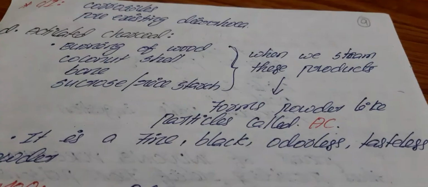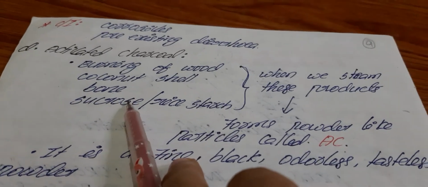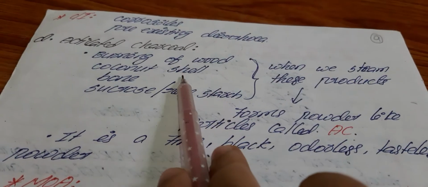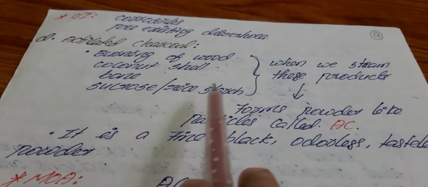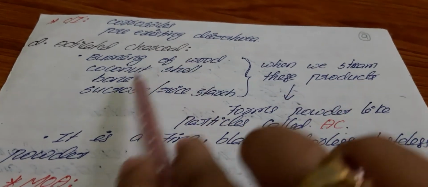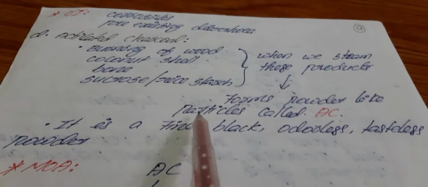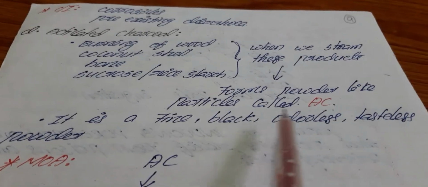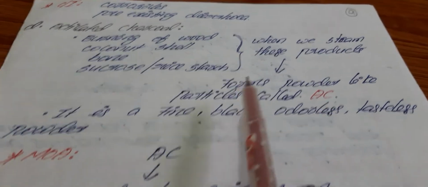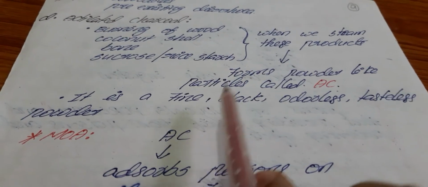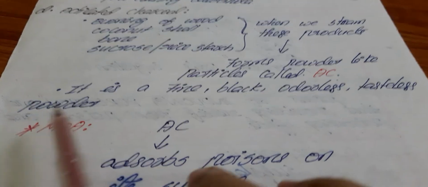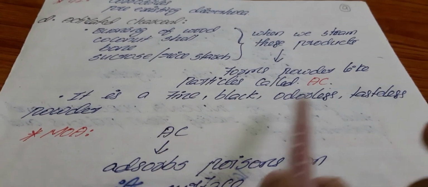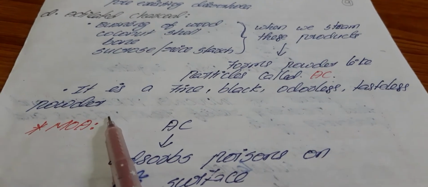Next one is activated charcoal. How are we getting this activated charcoal? From burning wood, coconut shells, bone, and sucrose or rice starch. We burn or steam these products. In the steaming process, we get a powder-like particle called activated charcoal. This activated charcoal is a fine, black, odorless and tasteless powder. Odorless means no smell.